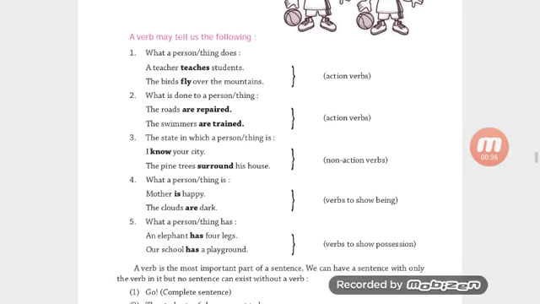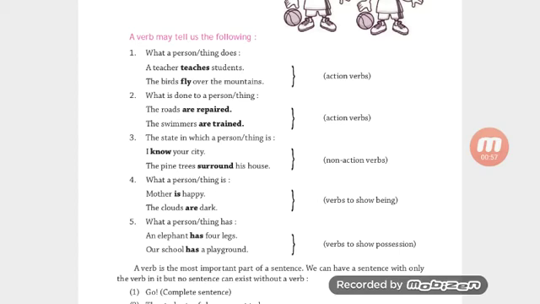A verb may tell us the following things. What a person or thing does. For example, a teacher teaches students. The birds fly over the mountains. Here, teaches and fly are action verbs.